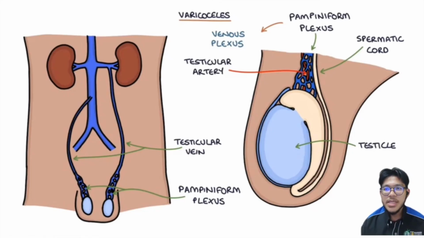The pampiniform plexus is a venous plexus that drains blood away from the testis and is found inside the spermatic cord above the testicles. The pampiniform plexus drains into the testicular vein, and it plays a role in regulating the temperature of the blood entering the testis by absorbing heat from the nearby testicular artery. The testicles need to be at optimum temperature for producing sperm.